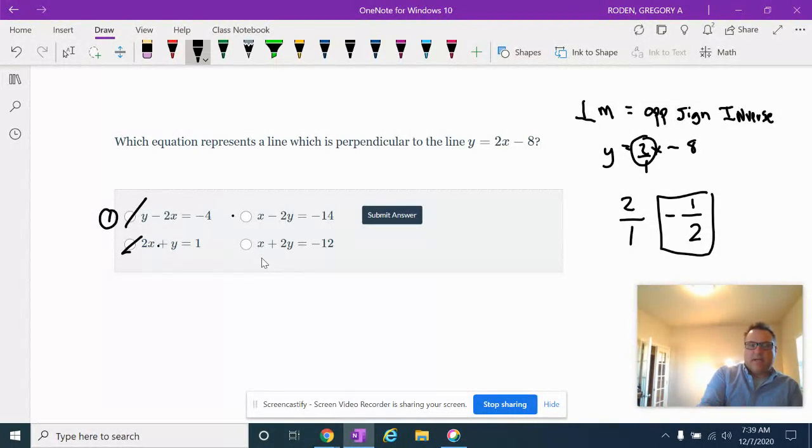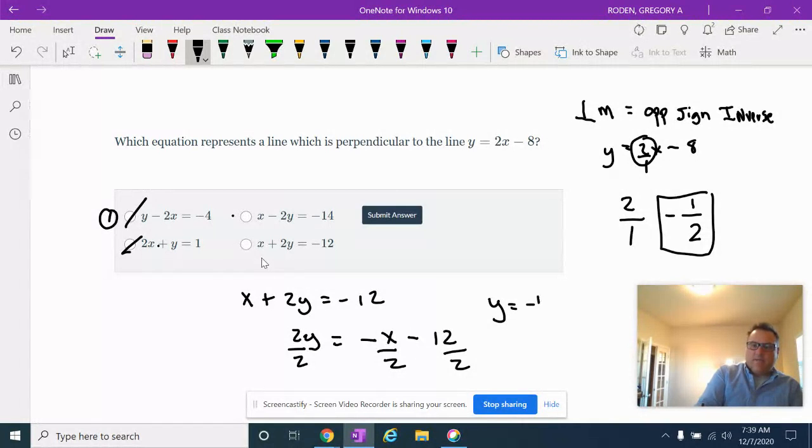So let's solve that last one. We have x plus 2y equals negative 12. We subtract x from both sides, so we get 2y equals negative x minus 12. Divide both sides by 2, everything by 2. And so I get y equals negative 1/2 x minus 6. And there we go. There's our negative 1/2 that we wanted. So it's got to be that one right there, and we're done. Hopefully, if I went too fast with that, let me know. Email me, because I will put some of these on there, okay?